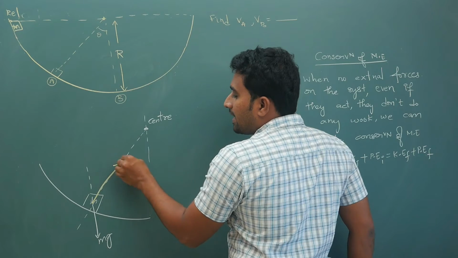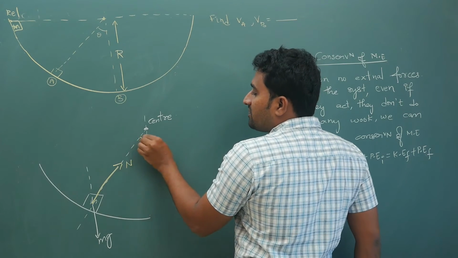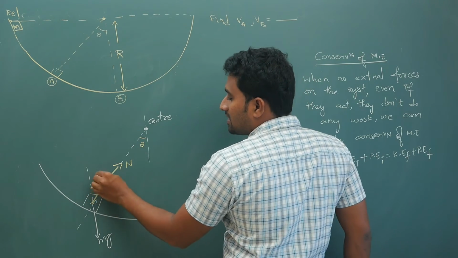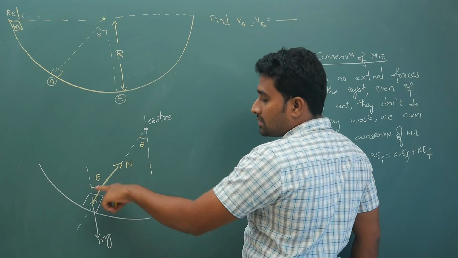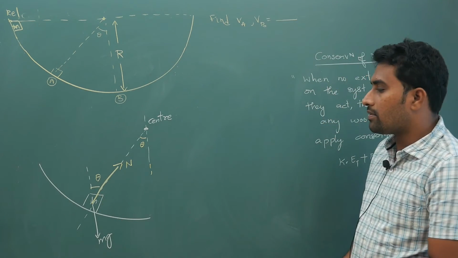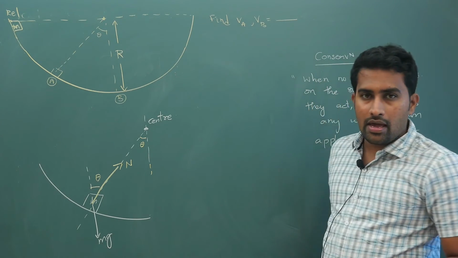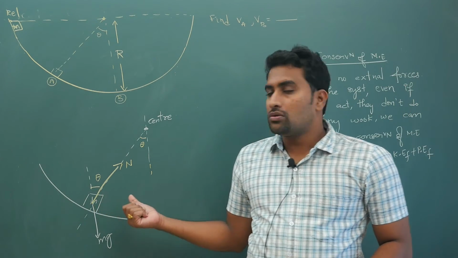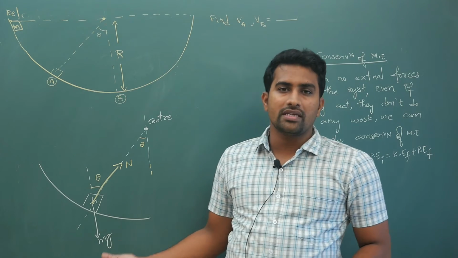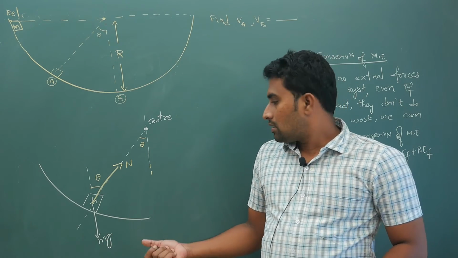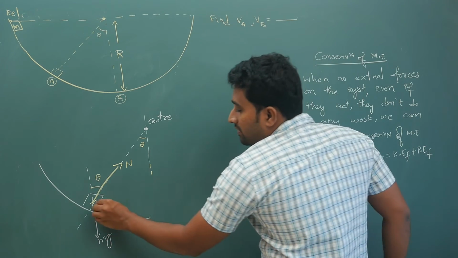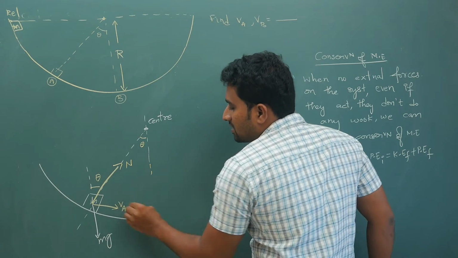Normal reaction will be acting this way. Now if this angle is theta, this will be theta because these two are parallel lines, so alternate angles will be equal. Now your velocity at this point will be this way, it is va this way.